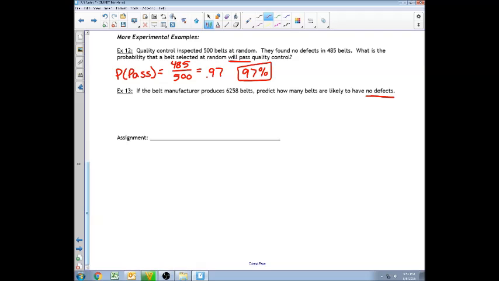So instead of pulling all 6,258 belts and checking them one by one, what this company would probably do is take the 6,258 and multiply that by the 97% and find out what their probability would be. It would be that 6,070.26 belts were going to be good, which is about 6,070 belts that would come out with no defects.